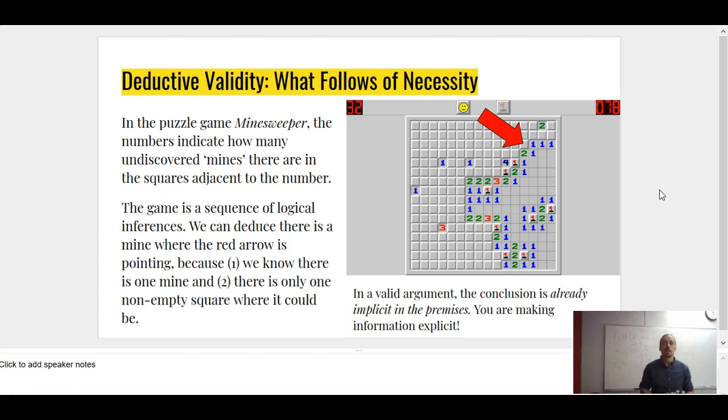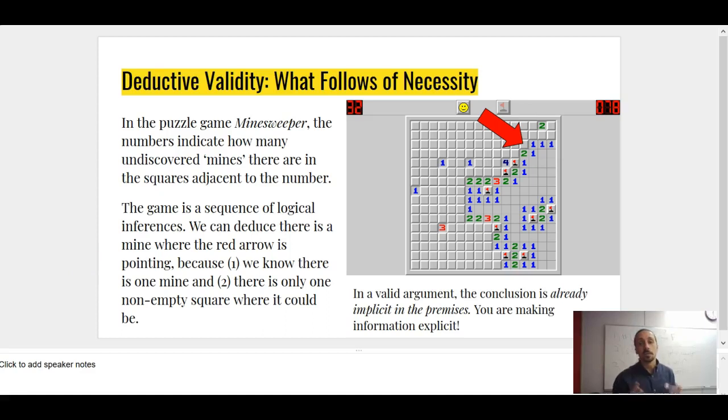I can deduce there's a mine where the red arrow is pointing because I know there's one mine next to this number 1 here, and the only square possible where it could be is this one. All the other ones have been cleared. We know there's one mine, and there's only one non-empty square where it could be. So there's a sense in which the conclusion, there must be a mine there, is already implicit in the premises, and I'm just making it explicit. Why? Because logically speaking, there's nowhere else it could be. The information in the premise, represented here by the number 1 in Minesweeper, already tells me where the mine is. And my logical deduction is merely making that information explicit.